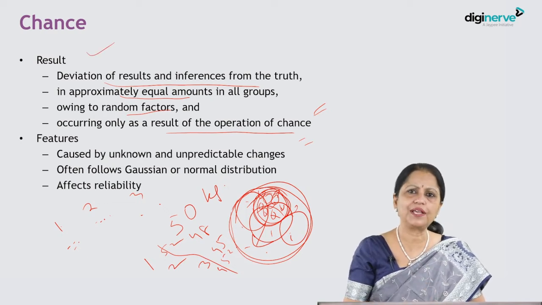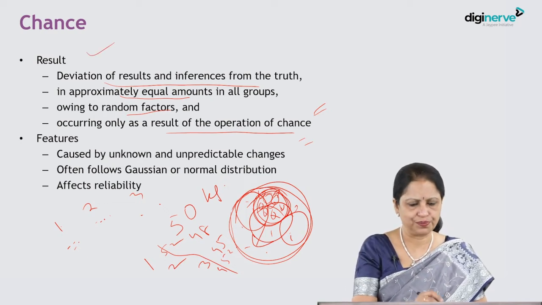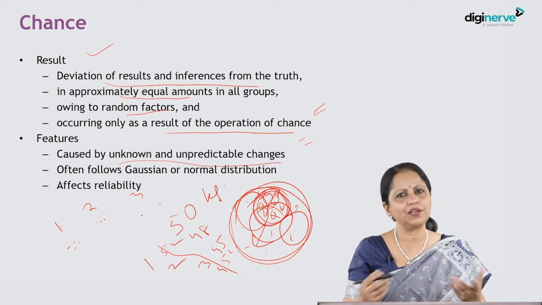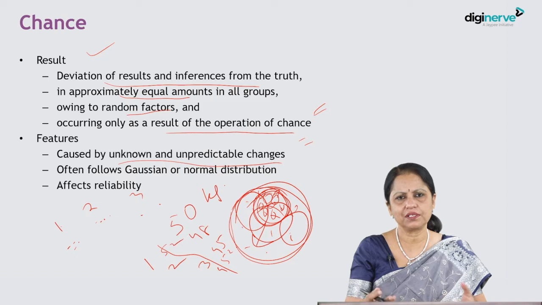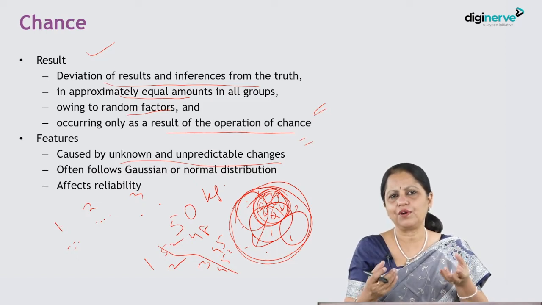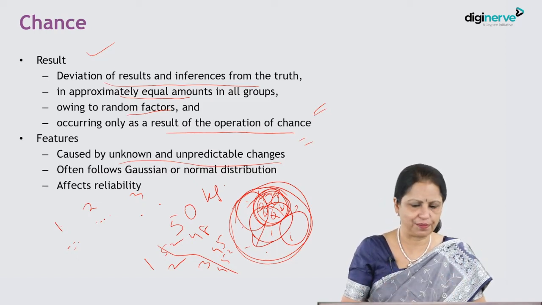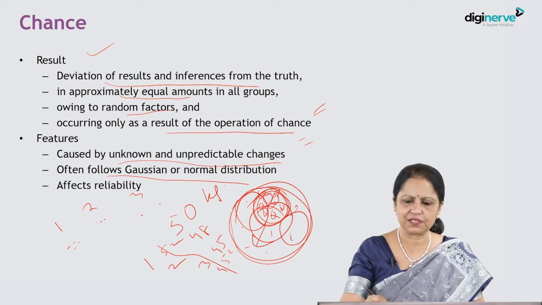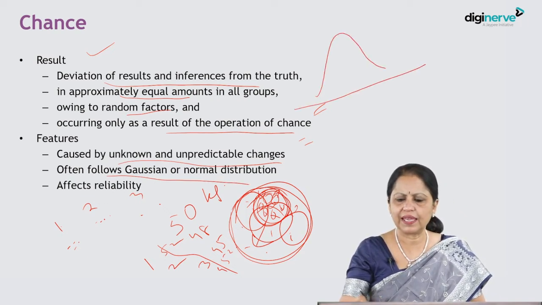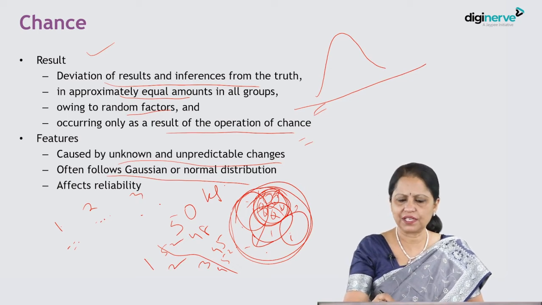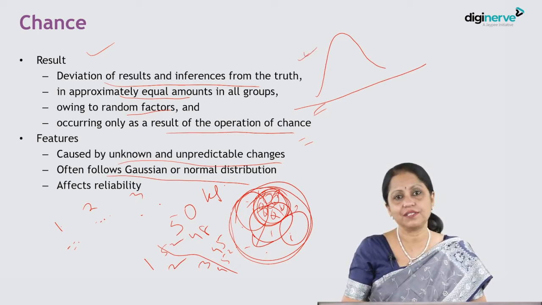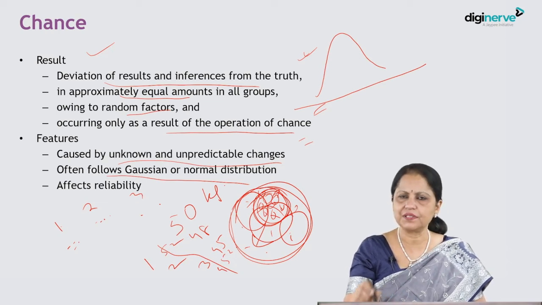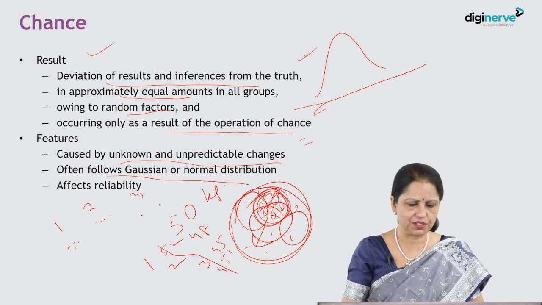That is also known as sampling error, as I have told you. So the features are, it is caused by unknown and unpredictable changes. We cannot predict how it will happen because we are just picking up randomly. And what findings will come from that, we are not aware of. And it often follows a Gaussian or normal distribution. That means this is the normal distribution curve. Again, I am not going into detail. I will tell you about this in the session on statistics. Then you will understand. Just remember that for chance, it follows a normal distribution curve.